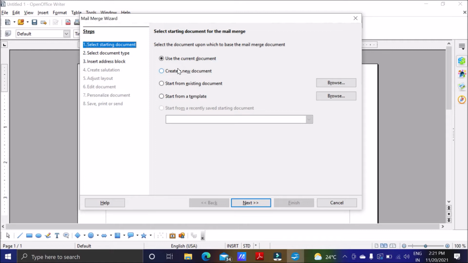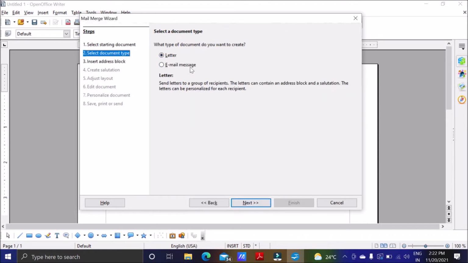We have taken the current document. If you want to create a new document, select this one and click on next, then a new document will get created. Or if you have an existing document with some data that you want to use, you can click here and browse. Or if you have created a template, then also you can go for that. So we'll use the current document and then click on next.